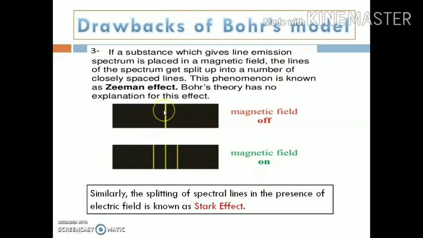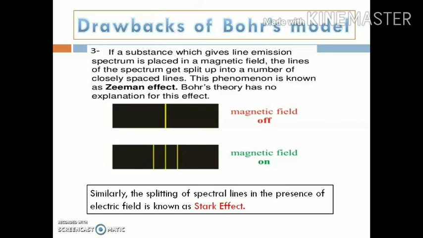Like this line spectrum is observed in the absence of the magnetic field, but when it comes in contact with the magnetic field, it starts splitting into further spectral lines, and this phenomenon is known as the Zeeman effect,